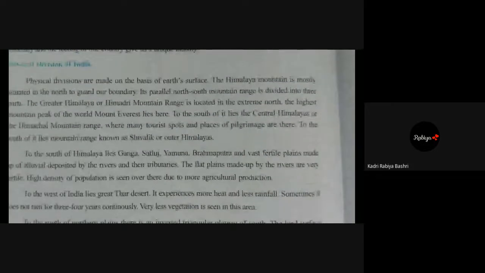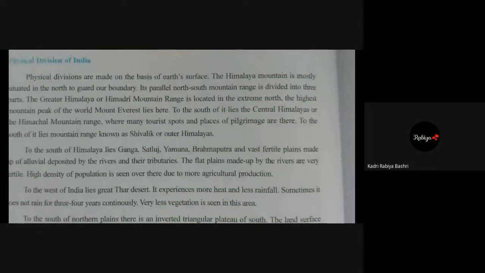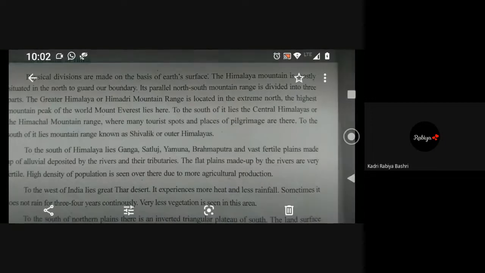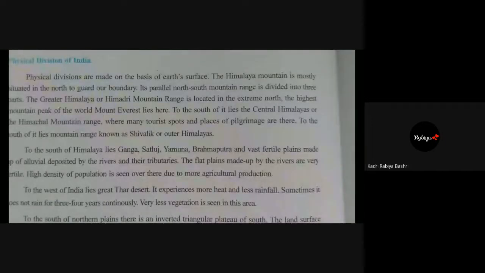Okay, so coming back to the physical divisions. Physical divisions are made on the basis of earth surface, as I said, right? So earth surface means what kind of surface? The land surface. The Himalayan mountains are mostly situated in the north to guard our boundary. Where are the Himalayan mountains, beta? In our boundary.